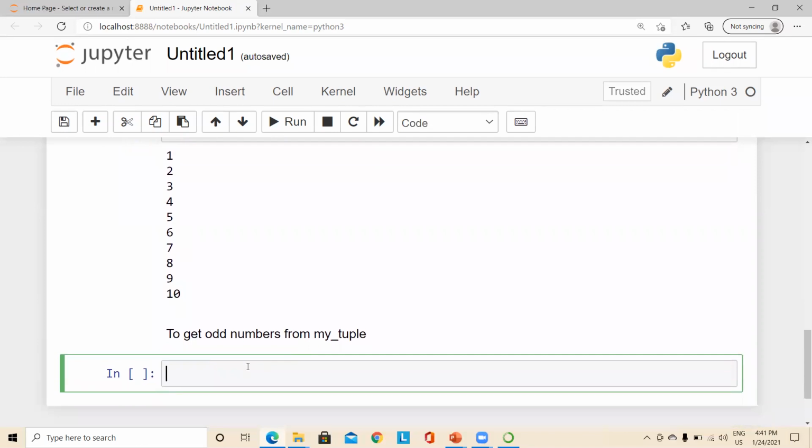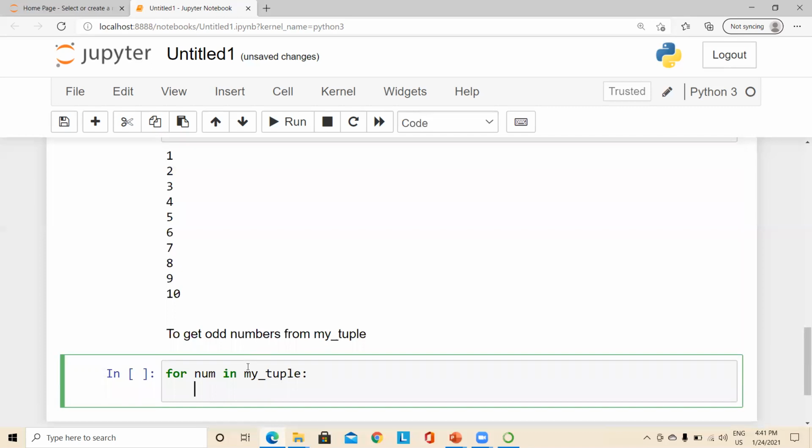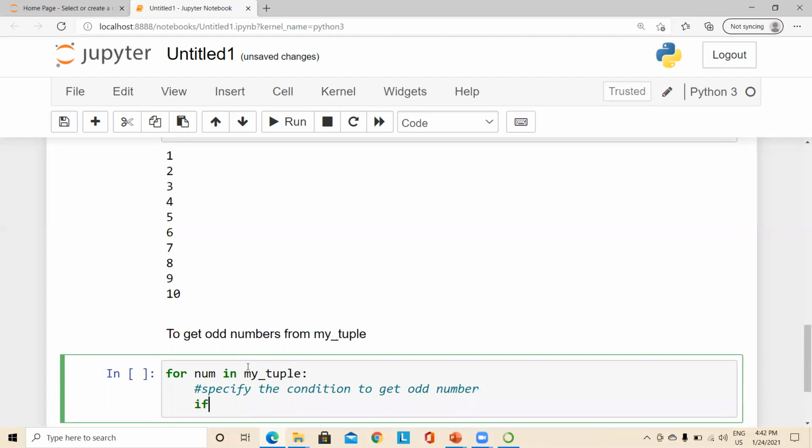So now I shall write a for loop. For num in myTuple, and here I just want to specify the condition to get odd numbers, right? And what is the condition? We shall use: if the number modulo 2 is equal to 1, right? The modulo operator gives us the remainder.